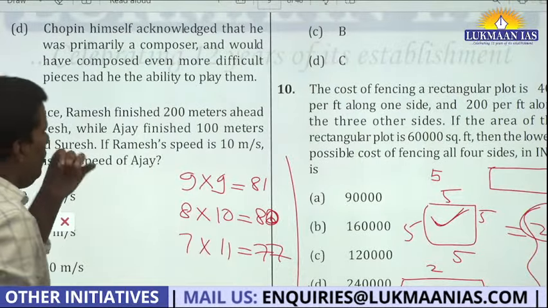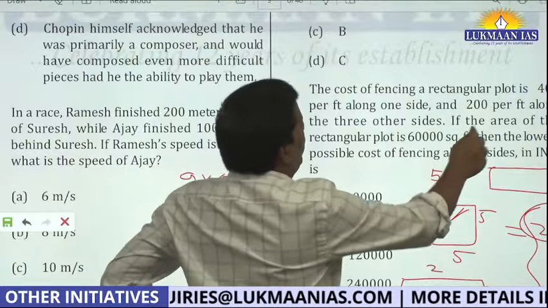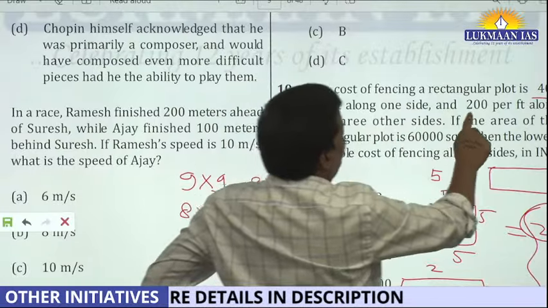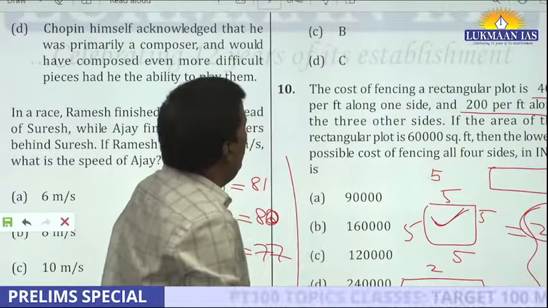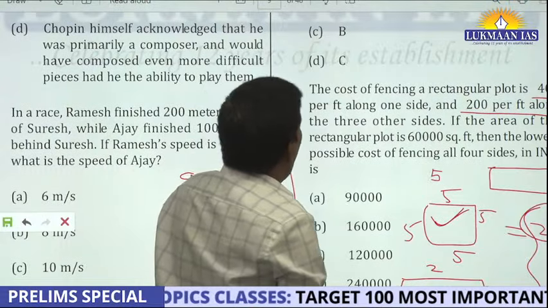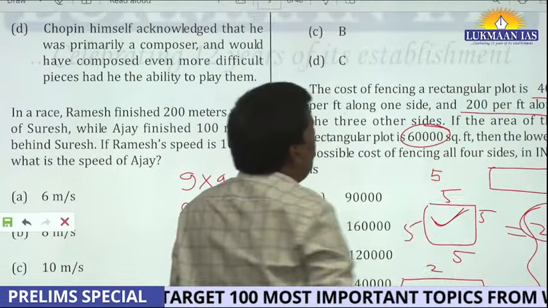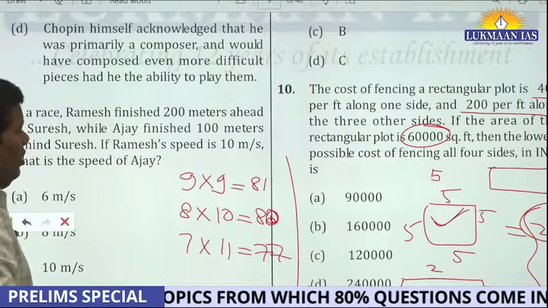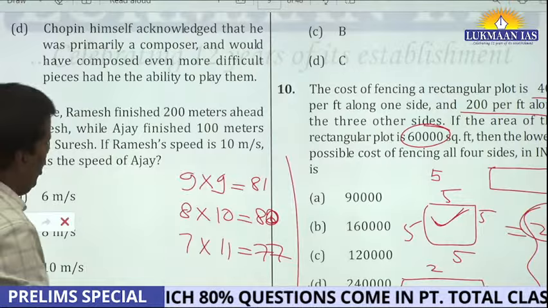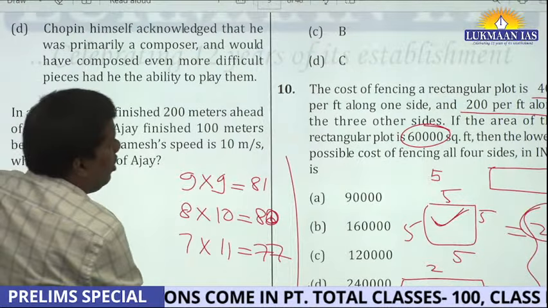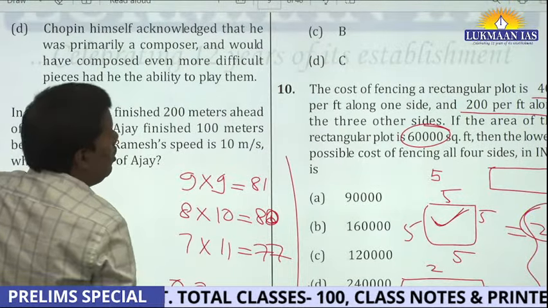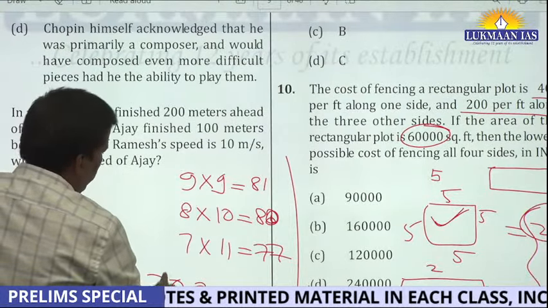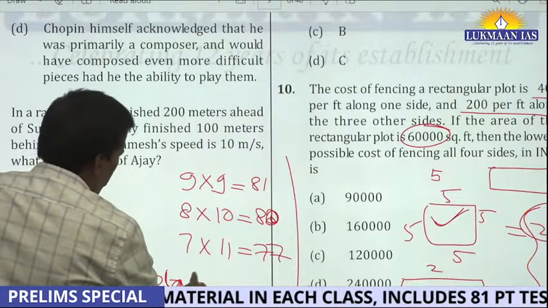Once you have understood this, the cost of fencing, what did it say? The cost of fencing a plot is 400 per foot along one side and 200 per foot along the three other sides. If the area of the rectangular plot is this. See, in an examination scenario, the quantitative skills also come handy. I will immediately take the square root. Last zeros, what is the square root of 6? 2.4. Okay, so this will be somewhere around 248, right?